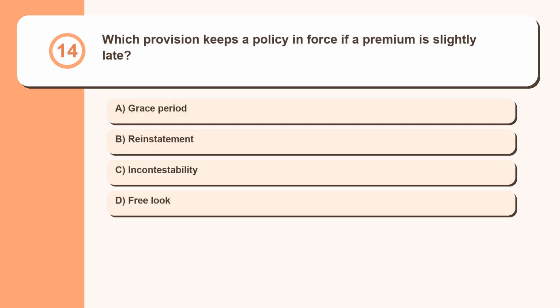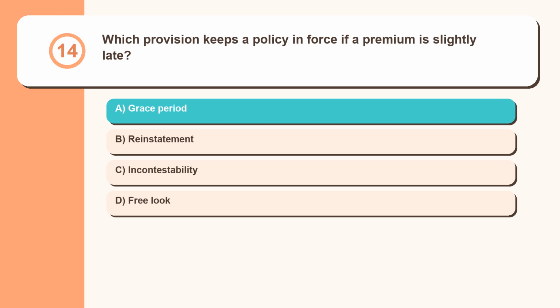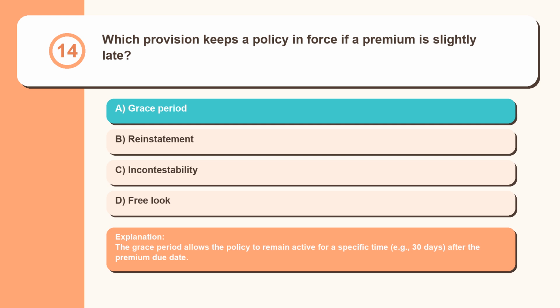Question 14. Which provision keeps a policy in force if a premium is slightly late? Grace period, reinstatement, incontestability, free look. The grace period allows the policy to remain active for a specific time, example 30 days, after the premium due date.